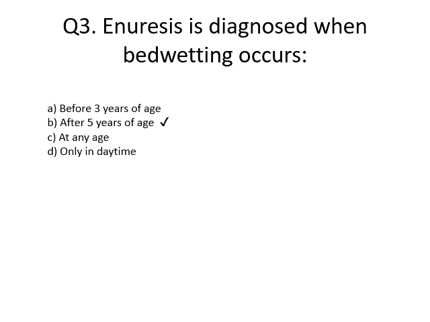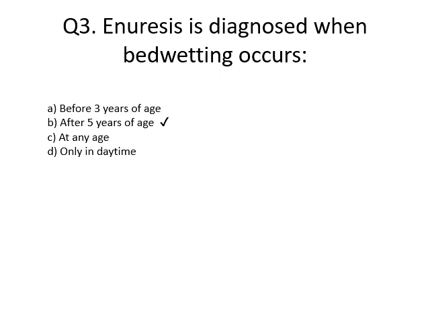Next, question number 3. Enuresis is diagnosed when bedwetting occurs: option A, before 3 years of age; option B, after 5 years of age; option C, at any age; option D, only in daytime.